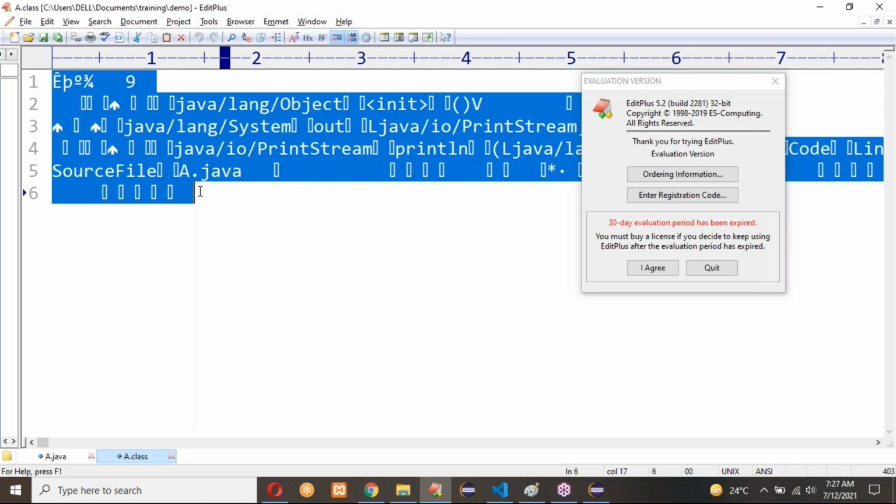A.class file, can we read it or not? Means, is it in the readable format? Just I'm asking you, is it in the readable format? Mainak Bhattachari, Varun, Kushub.